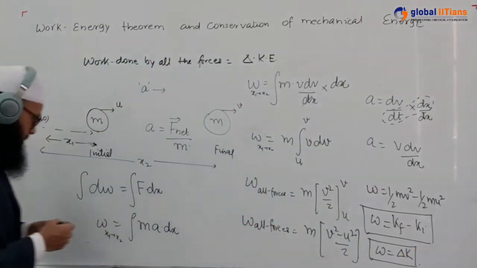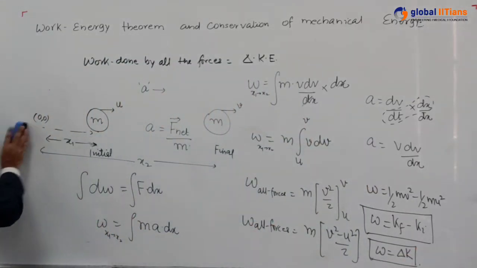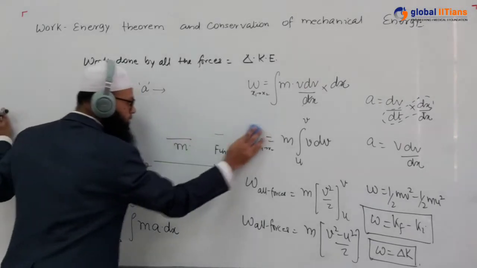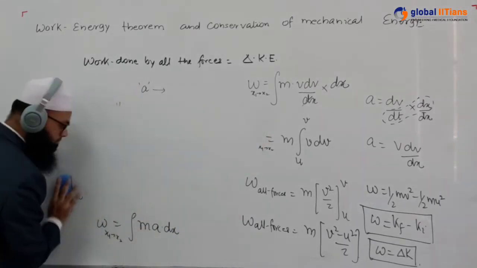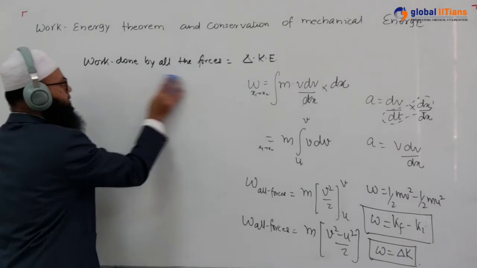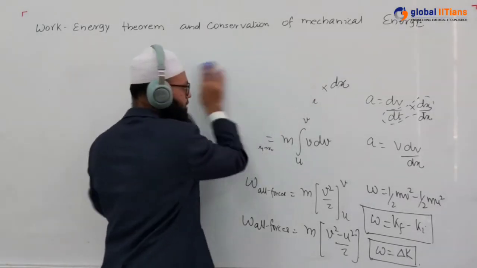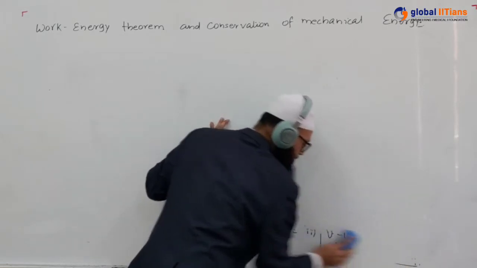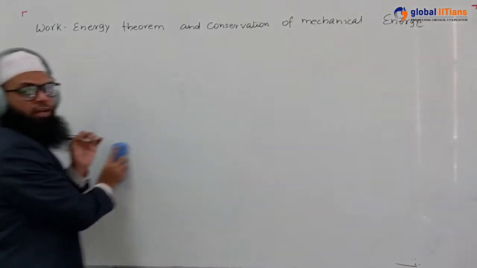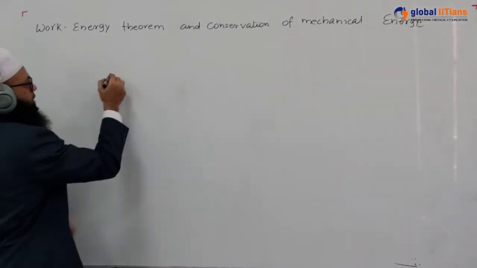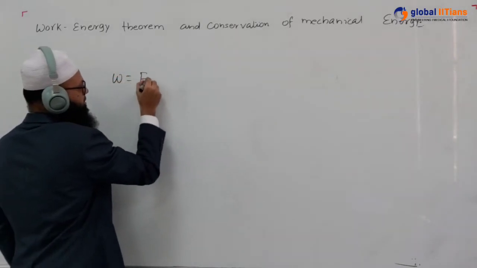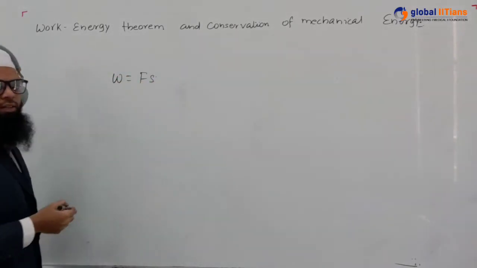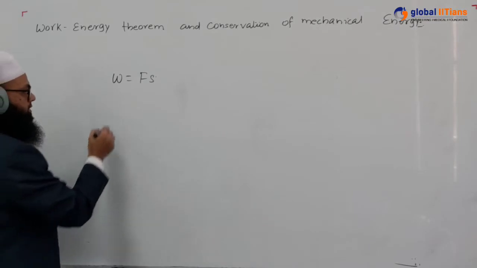Okay. Now many people prove it by a simple equation of motion. Let's see how they do that. But that is true only for the constant acceleration case. If the force is variable, the acceleration will be variable. What do they do? W is equal to F dot S. When force and displacement are in the same direction, it can be represented simply like that.